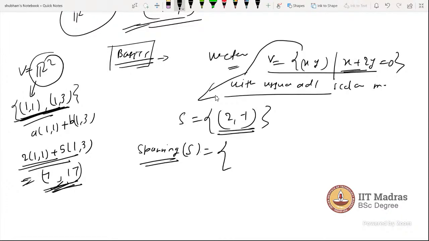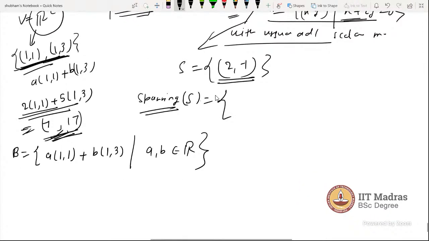Now let's say B is a set, and I am writing a(1,1) + b(1,3) such that a, b belong to R. This is a set-builder kind of definition of a set.